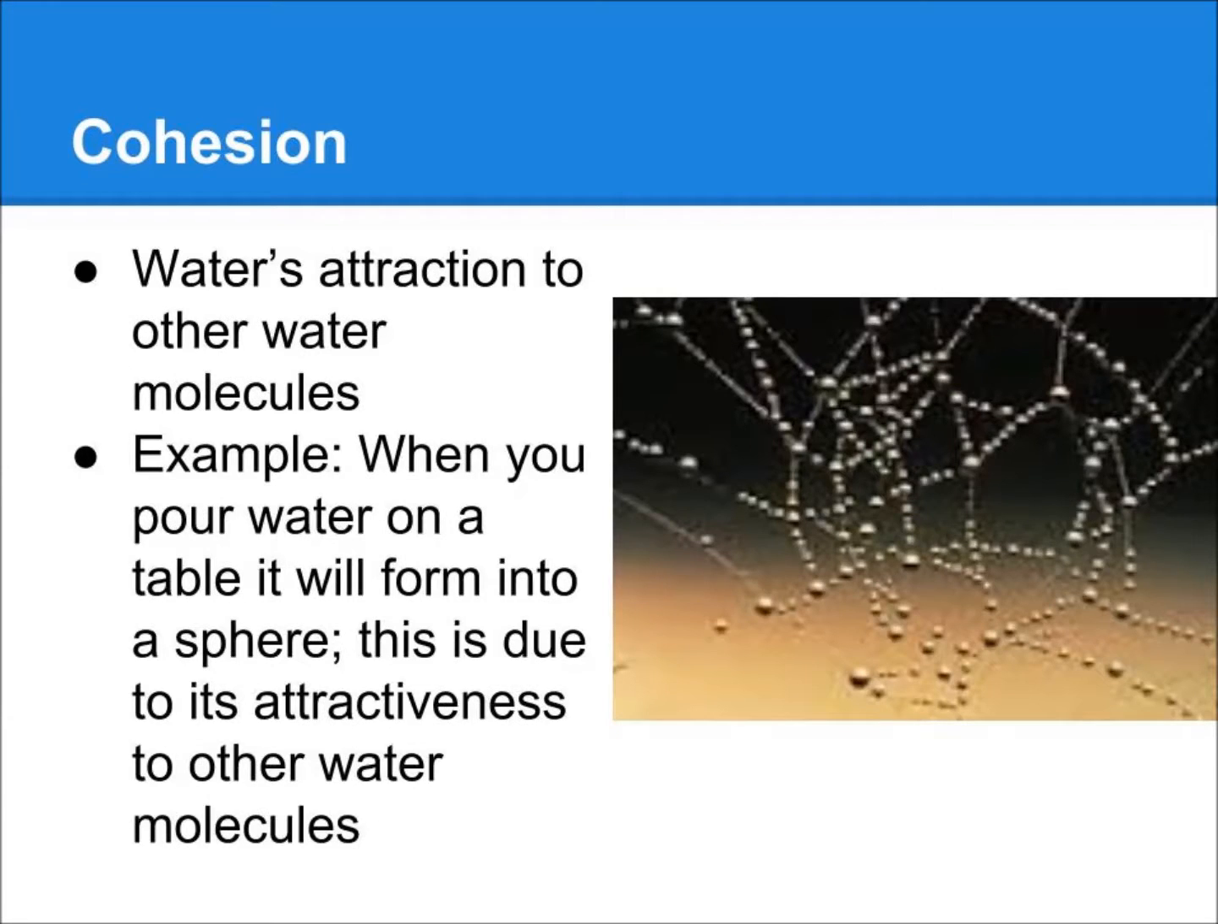The next property is cohesion, and cohesion and adhesion go quite well together. It is when water is able to be attracted to itself. When it's attracted to itself, it forms a sphere shape as it's sticking to the spider web, as you can see right here. So the fact that it's a sphere shape means it's cohesion. These droplets stuck on the web are adhesion. Okay.